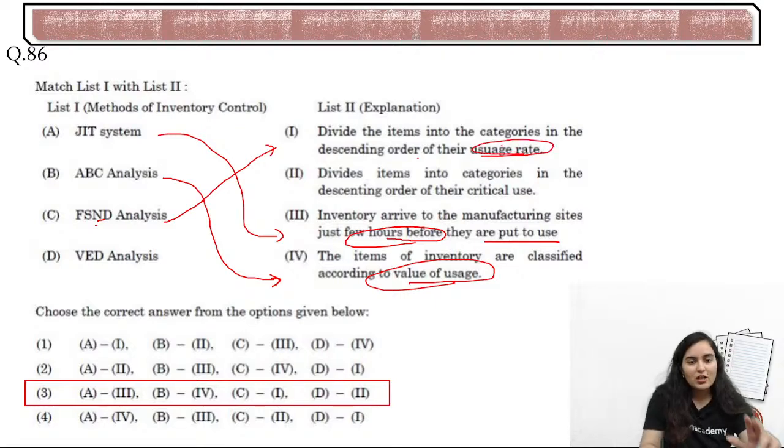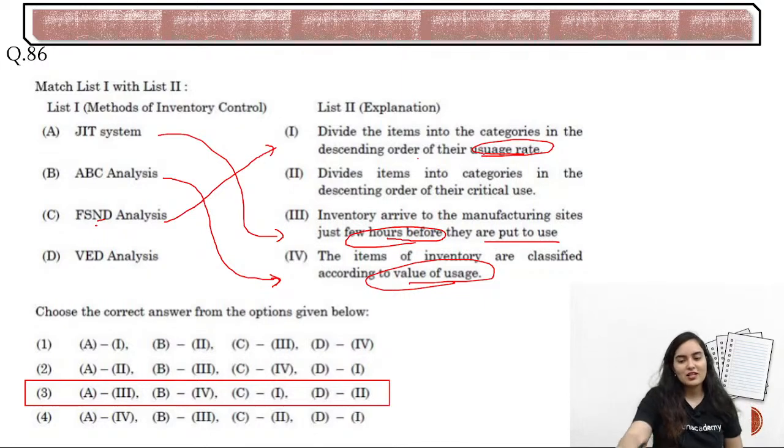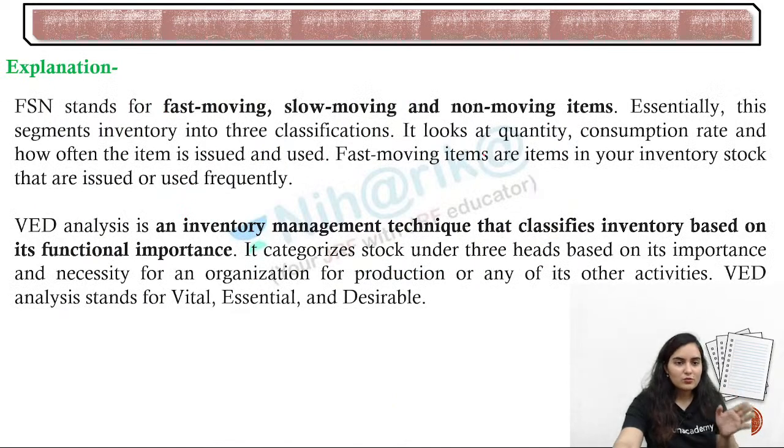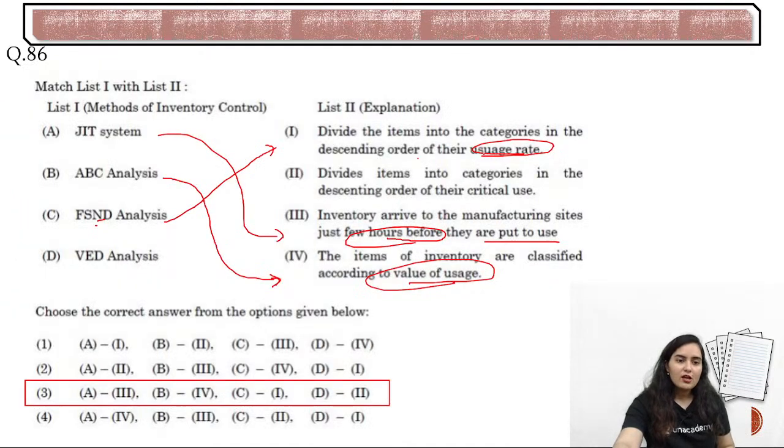What is that usage rate? The more frequently we use the product. FSND is fast and slow: fast moving, slow moving, and non moving items. So fast moving items are the items which move very frequently. Example: tomatoes, potatoes, all the vegetables and fruits, they move very frequently and in good quantity, and they are required by every single person. Milk is required by every single family, very quickly. So that will be FSND, on the basis of the usage rate.